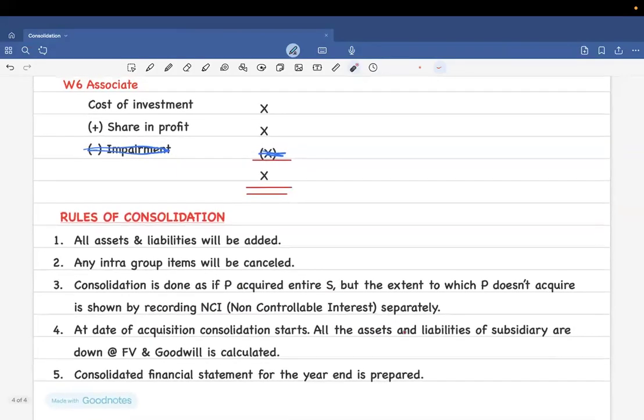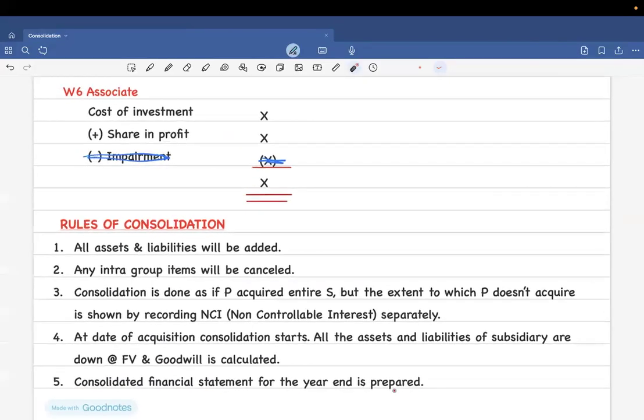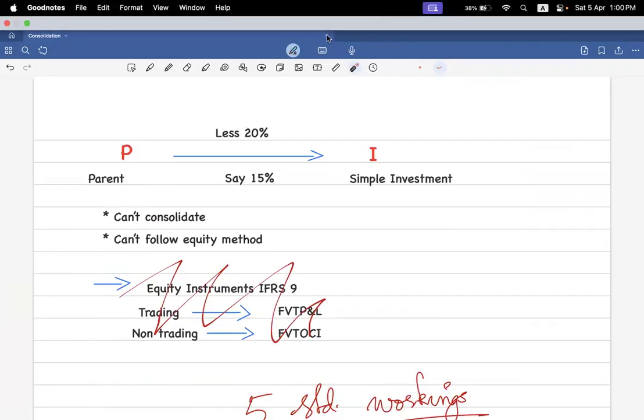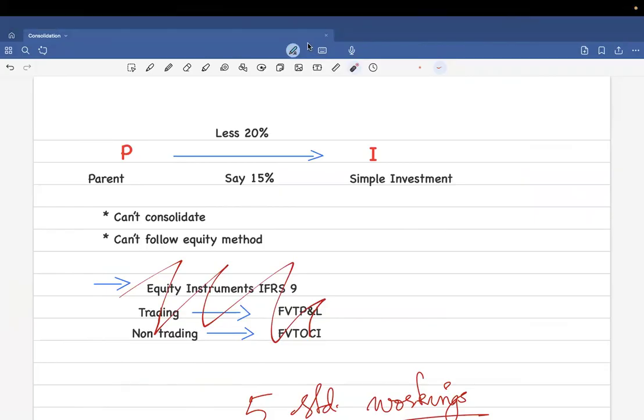Understood, no? Now, fourth one, at the date of acquisition, the consolidation is going to start. That means all the assets and liabilities should be added together. You need to find the goodwill. You need to find all those five workings. Clear, no? And after that, later on, you're going to prepare the consolidated FS. So the standard is basically that. Now we are going to dive into the chapters.